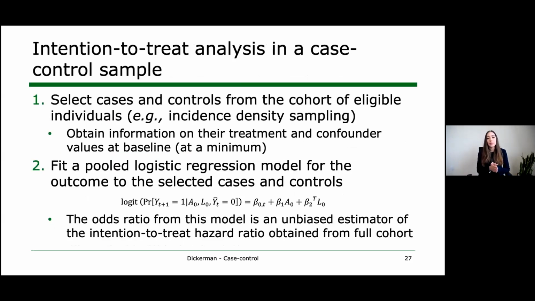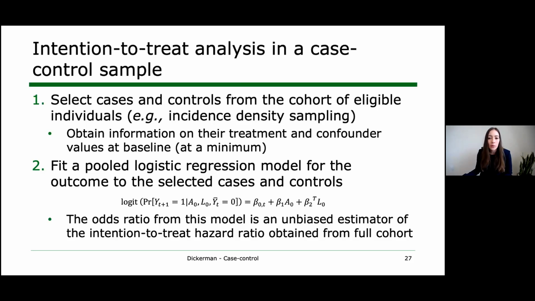So to be explicit, we can think about breaking this into steps, starting with the ITT analysis in a case control sample, where we said the first step is to select cases and controls from the assembled cohort of eligible individuals. And so this is where the investigators would obtain, for cases and controls, information on their treatment and confounder values at baseline. And so if you remember, the entire rationale for doing a case control study within an existing healthcare database is that we don't have high quality information on these features. And so we have to go out and get it for a sample of cases and controls.